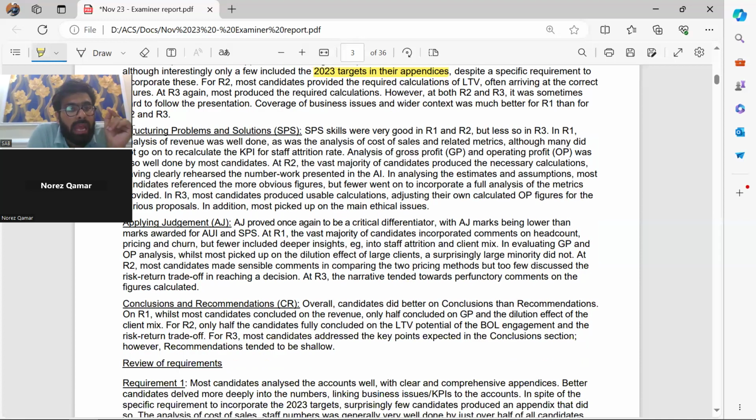Now, SPS, structuring problems and solutions. SPS was very good in R1 and R2, but less in R3. Mostly students haven't applied the skill in R3 because they don't have the time. Analysis of revenue was well done, as was the analysis of cost of sales and related metrics, although many did not recalculate the KPI of staff attrition rate. So that method was not picked up by many, but we did that. We calculated the revised metric for the new pattern. The analysis of GP and OP was well done by most candidates in R2.